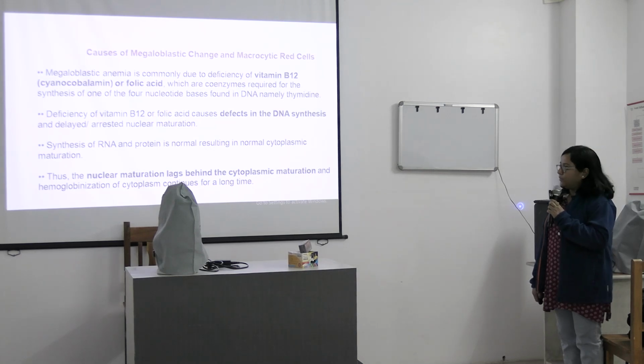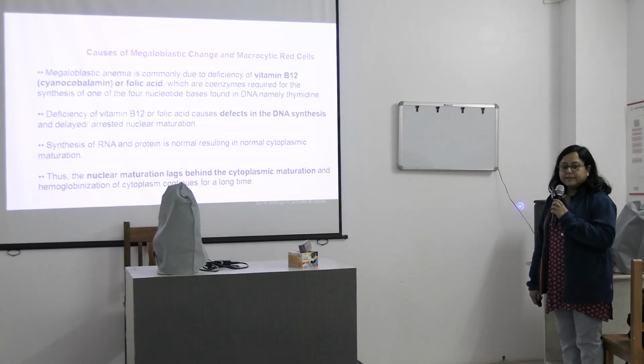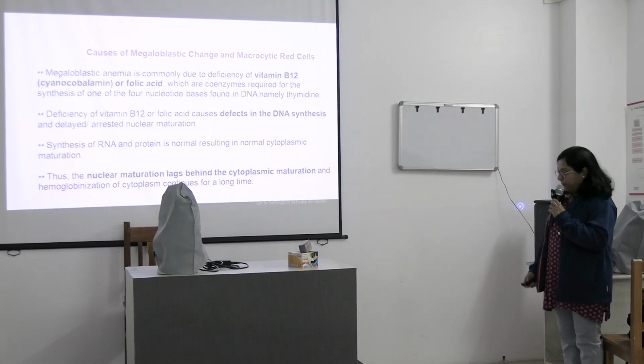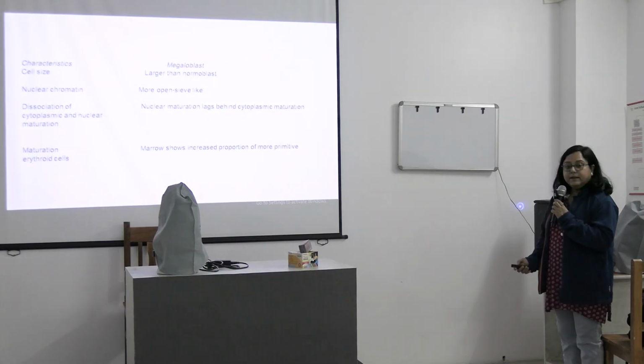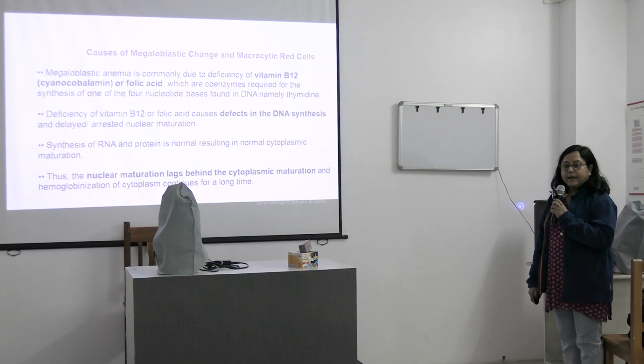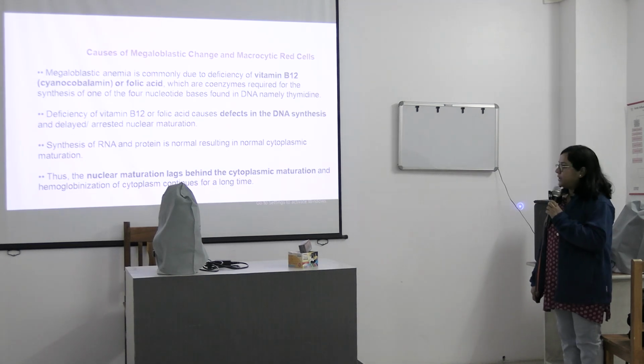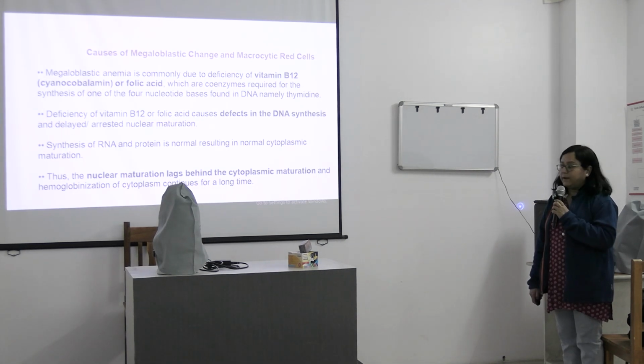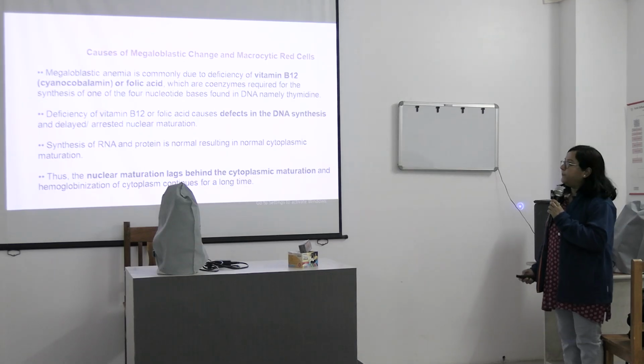Synthesis of RNA and protein is normal, resulting in normal cytoplasmic maturation. So the cytoplasmic maturation is normal because the RNA synthesis and protein synthesis are normal. But in DNA synthesis, there is a defect. So the nuclear maturation, as in the previous slide, lags behind the cytoplasmic maturation, and hemoglobinization of the cytoplasm continues for a long time.